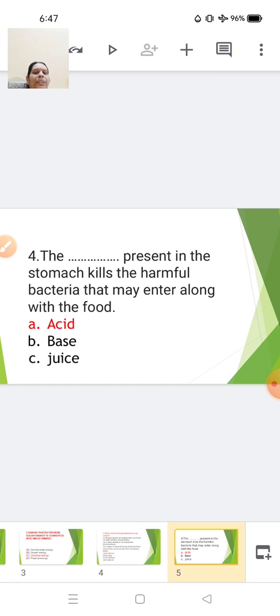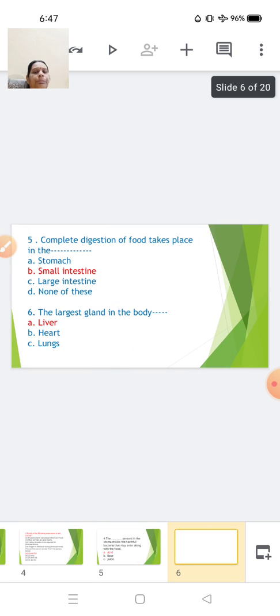The dash is present in the stomach, which kills the harmful bacteria that may enter along with the food. So within the stomach, what we have that kills the bacteria is acid, base, or the juices. Yes, they have the acids and they have the juices, but here the acid, the HCl, that is hydrochloric acid, which is present in the stomach, helps in killing the harmful bacteria.